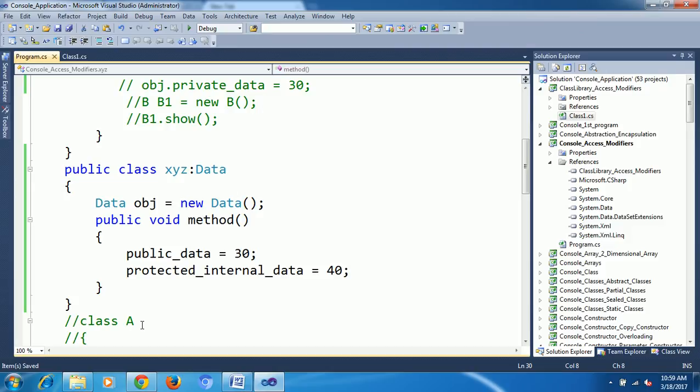These are the different classes. In this topic we covered all access modifiers, and also how to add a reference from one project to another project. What is the meaning of class library? What is the meaning of console application? Where you need to use a class library? All this we covered now. Keep in mind why you need to use class libraries.